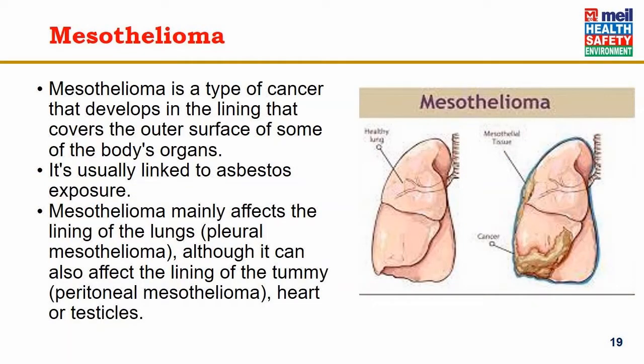Mesothelioma is a type of cancer that develops in the lining that covers the outer surface of some of the body's organs. It's usually linked to asbestos exposure. Mesothelioma mainly affects the lining of the lungs, which is known as pleural mesothelioma, although it can also affect the lining of the tummy, known as peritoneal mesothelioma, or the heart or the male testicles also in some cases.